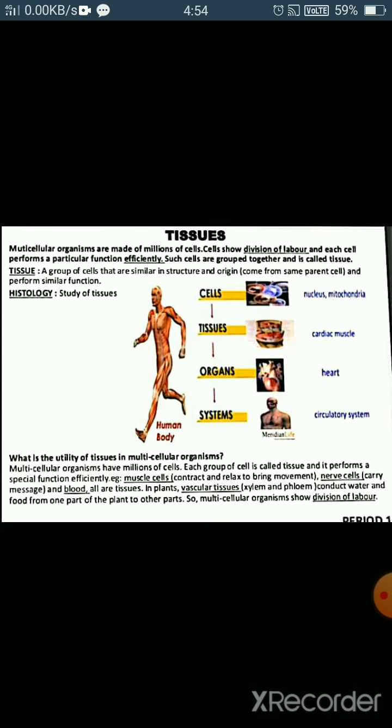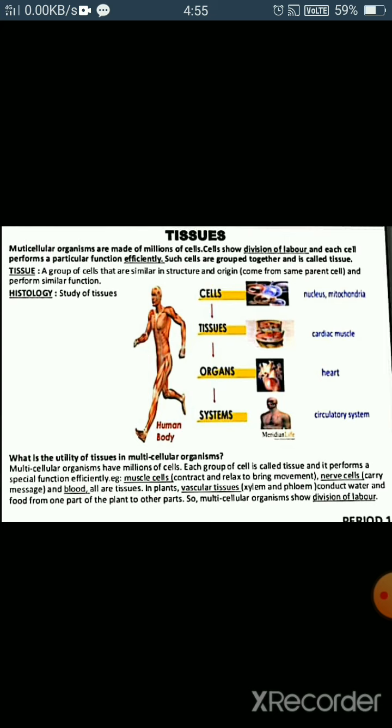For example, in human beings, the movement of the body or a particular organ is done by the muscles. The muscle cells cluster together and perform contraction and relaxation to produce movement.